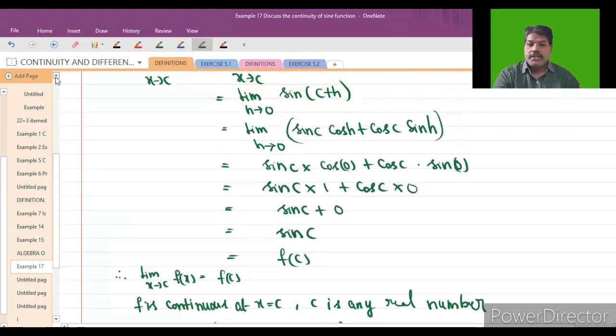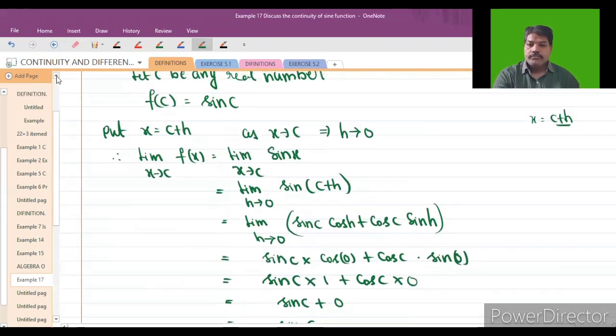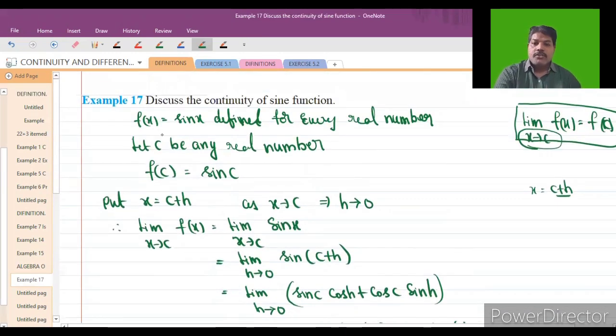So see that question, students. f of x is defined for every real number. Let c be any real number. f of c is equal to sin c. What I am taking here: put x equal to c plus h. That means if the x value tends to c, which is the condition we have to prove actually, then the h value tends to 0.